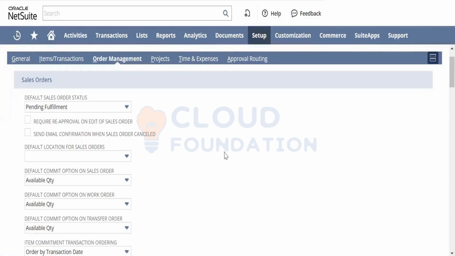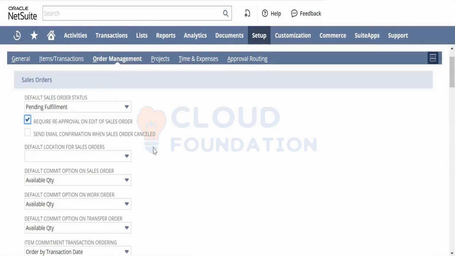Require reapproval on edit of sales order. What happens when you select this? Whenever you put in a sales order and save, you are making some edits on the sales order, like you have changed the quantity or you have changed the sales price, unit price, or you have changed the sales tax. If you have updated anything, do you want this sales order to be sent out for an approval again? So usually in a business scenario, definitely this is checked.